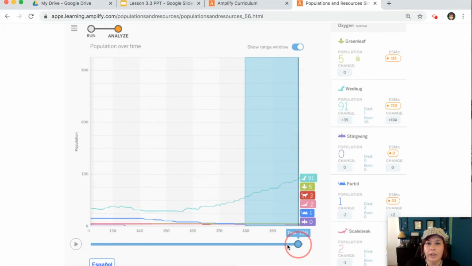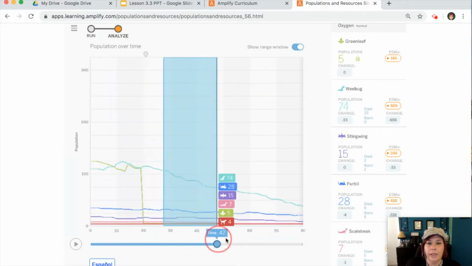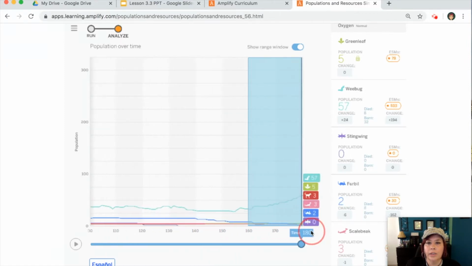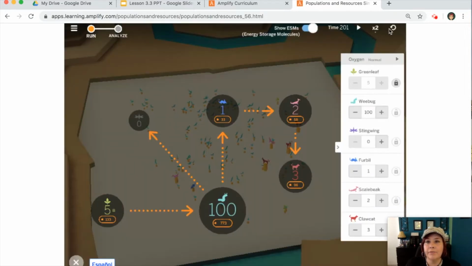Interesting here how the wee bugs started out high and then they went low and they ended up going back up. That's interesting there, but that's not what we were looking to do. We were looking to try to increase the claw cats. So that didn't work. Let's go back and reset it.